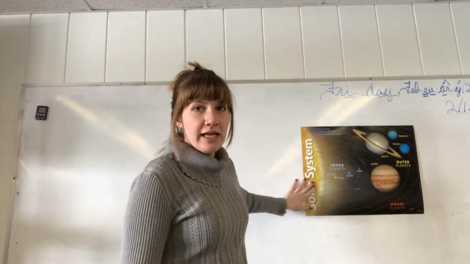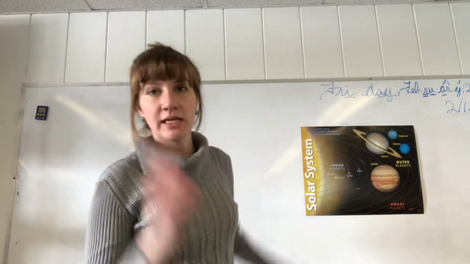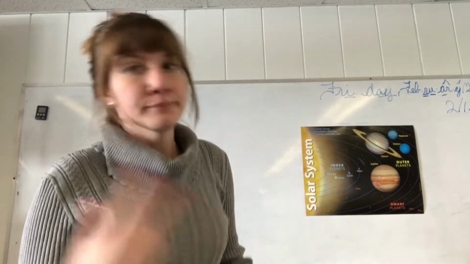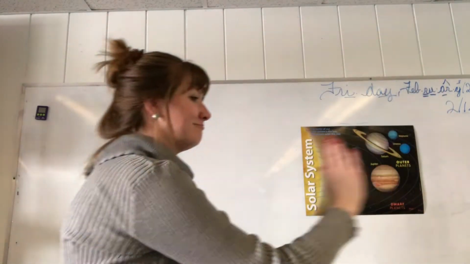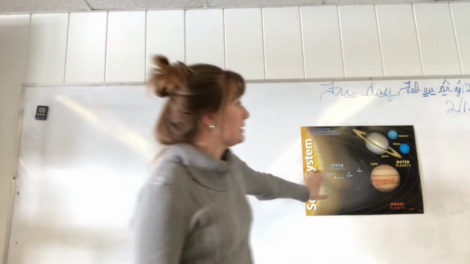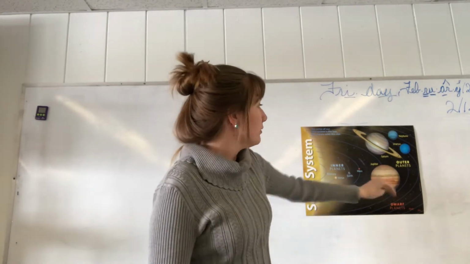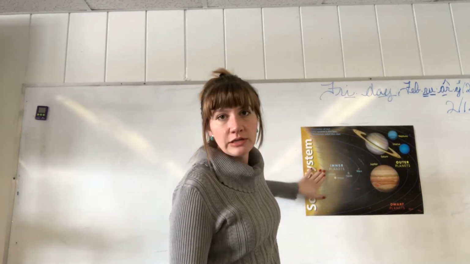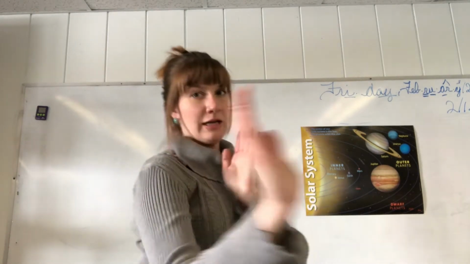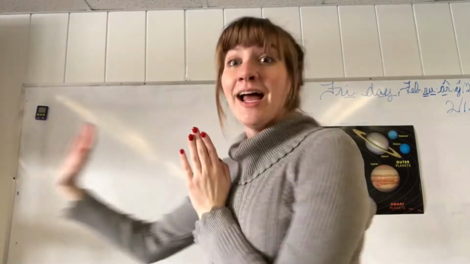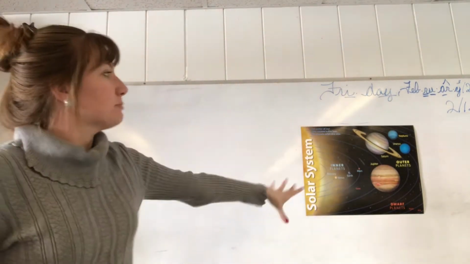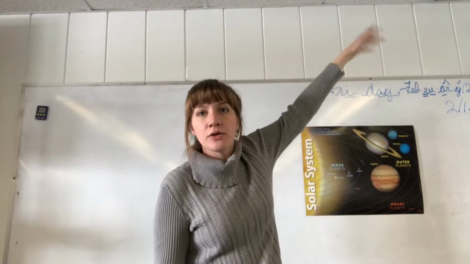And each of these planets is in orbit, meaning it circles around, or it could be an oval, but it's moving in a predicted motion around the sun. And it's always in this order. So never will Mars be closer to the sun than Earth is. It's going to go Earth, then Mars, because they're in orbit, and that's how it's been, and that's how it will be. But why don't these planets just leave and go to another galaxy?